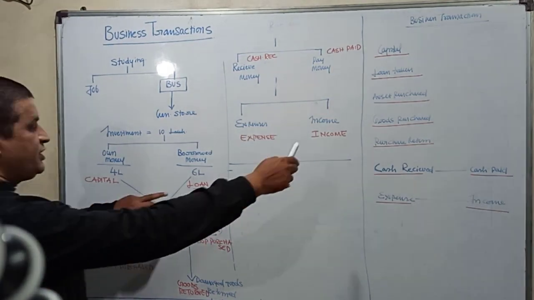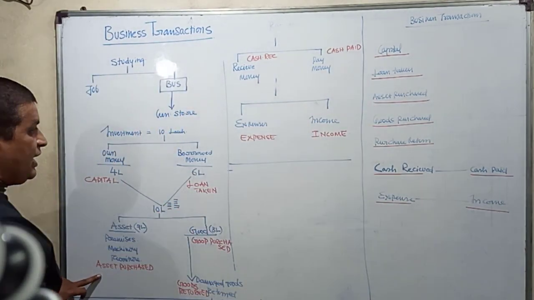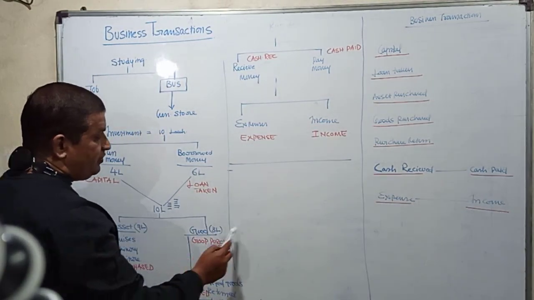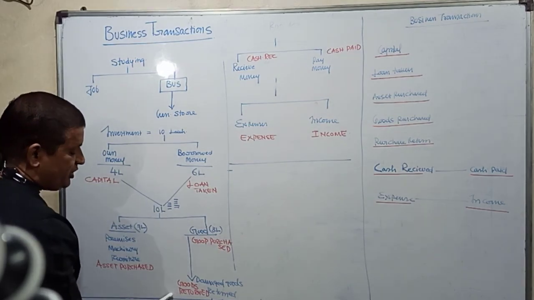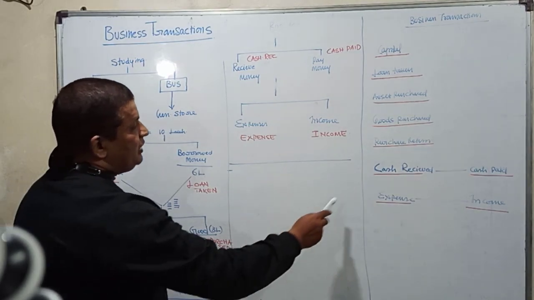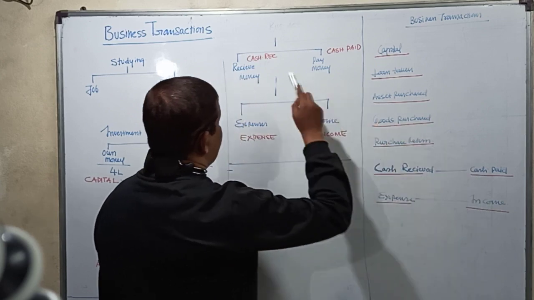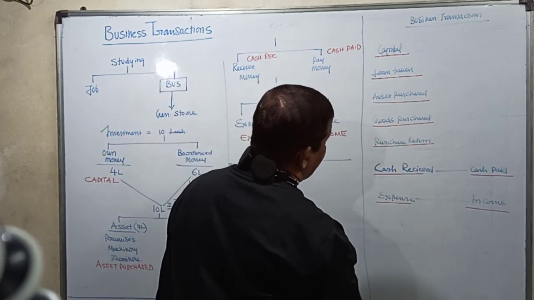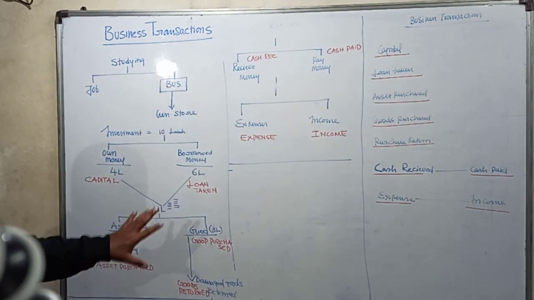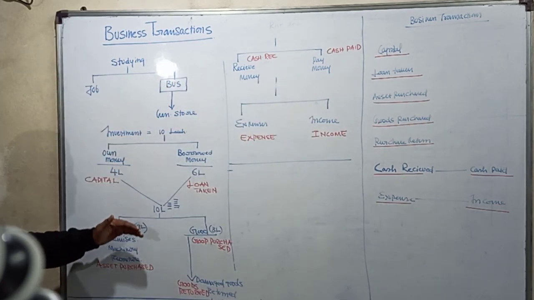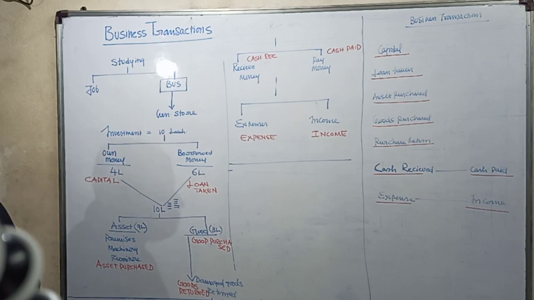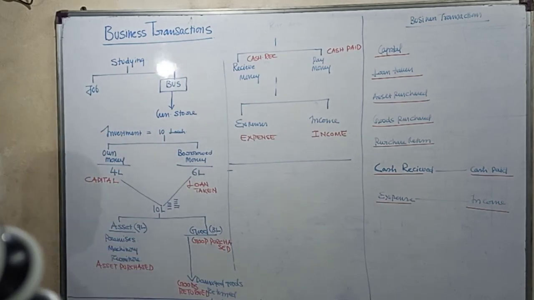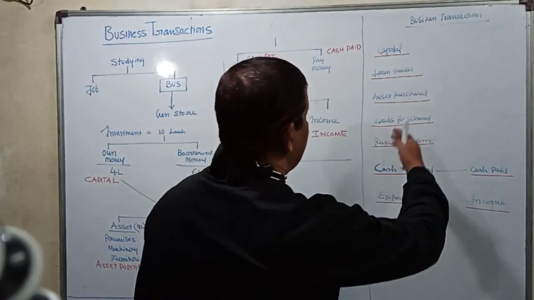All these were a part of your business activity, and all these activities involved money, so they were called business transactions. So with that, let us go further and fill up the other side.